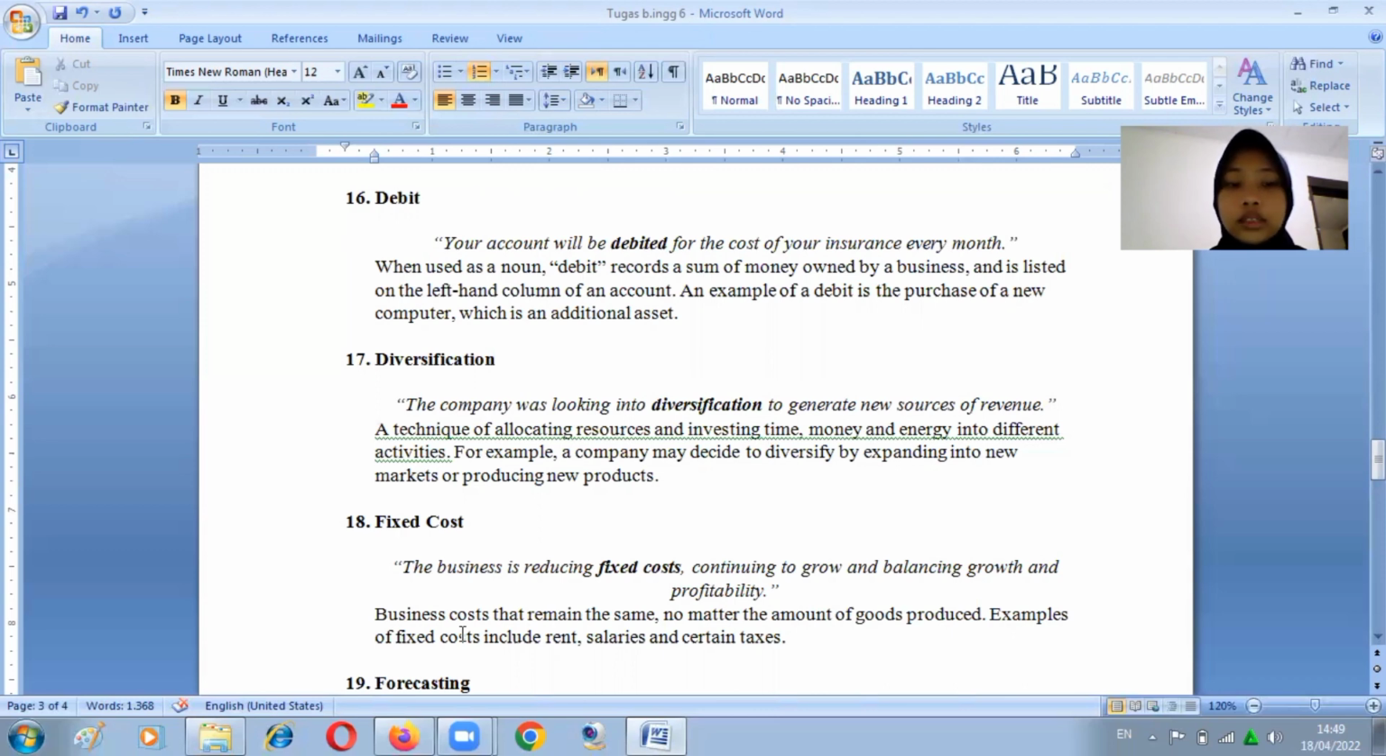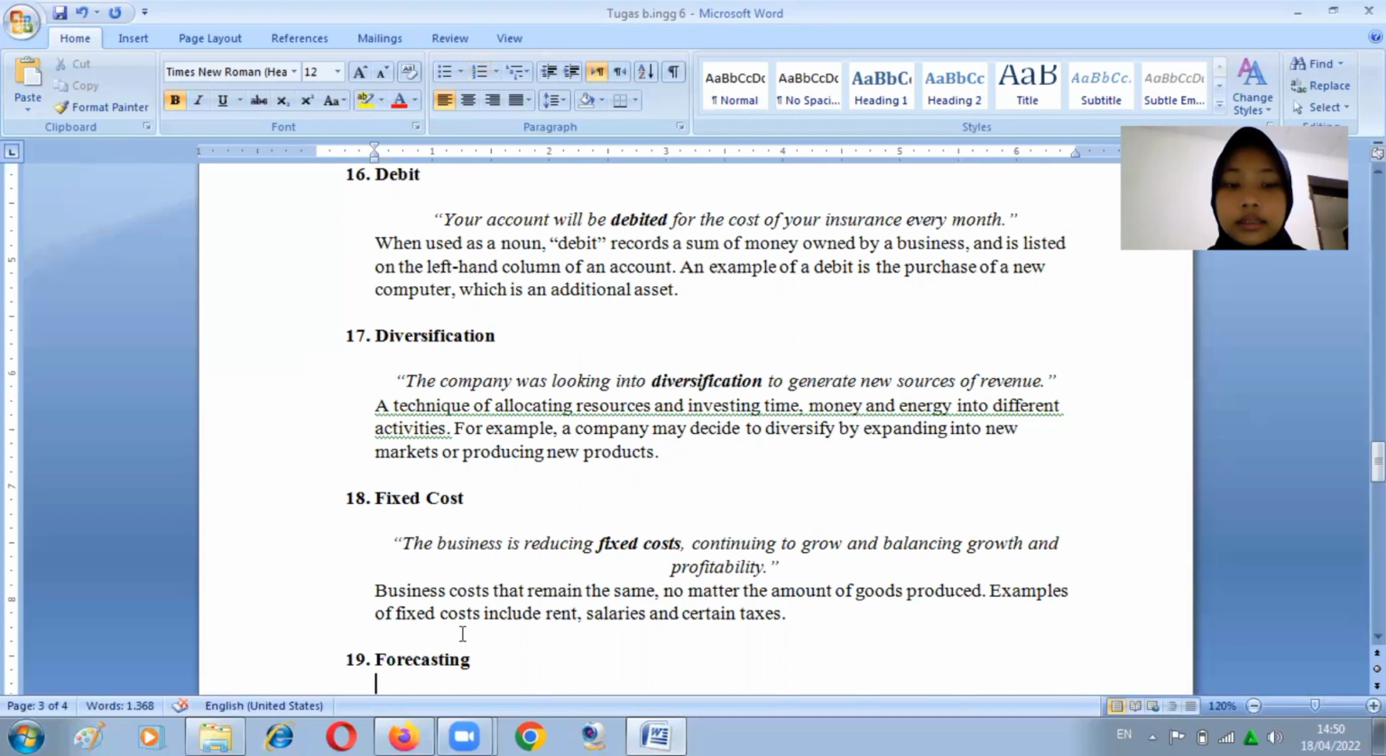18. Fixed costs. The business is reducing fixed costs, continuing to grow and balancing growth and profitability. Business costs that remain the same no matter the amount of goods produced. Examples of fixed costs include rent, salaries, and certain taxes.